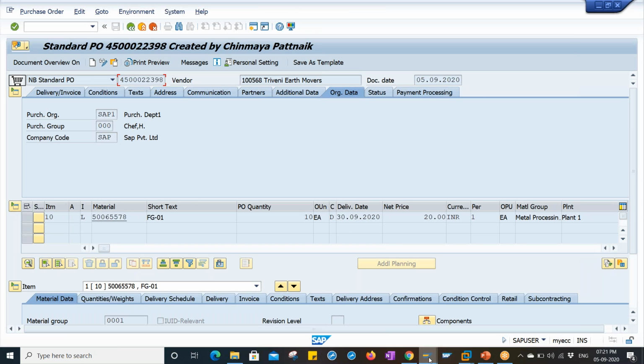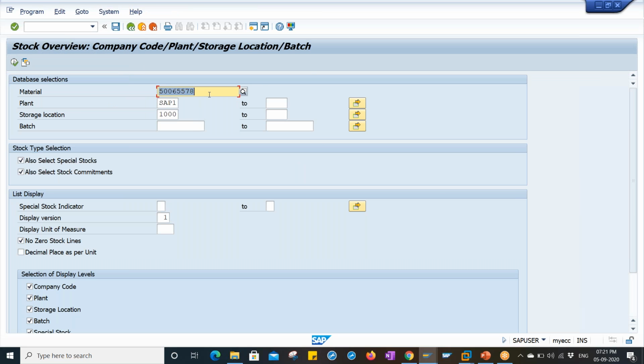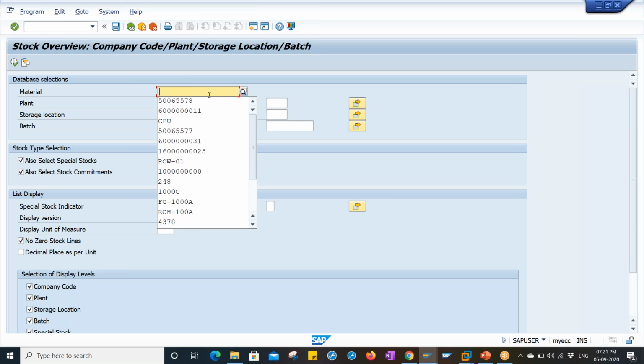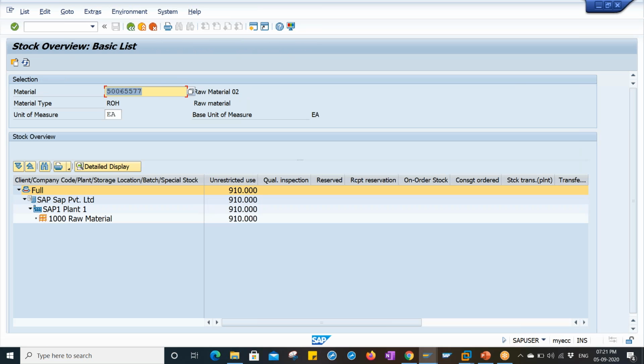Chinmay? Yes. Does it impact the component material regarding the stock? Definitely. I'll show you. Actually, I forgot it. Let me show you, one minute. Yeah, this is the component material, right? Click on execute.